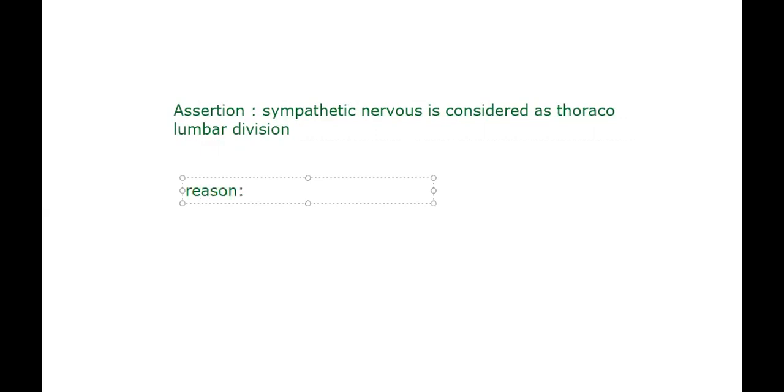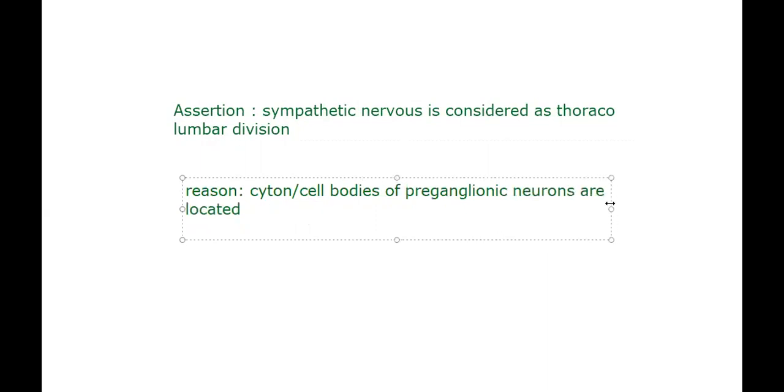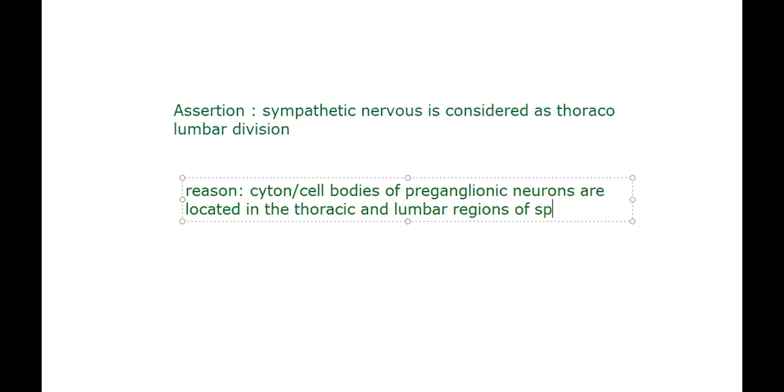So we are talking about cell bodies now. The cell bodies, cytons, or cell bodies of preganglionic neurons are located in which region? Thoracic and lumbar regions of the spinal cord. Thoracic and lumbar regions of the spinal cord.